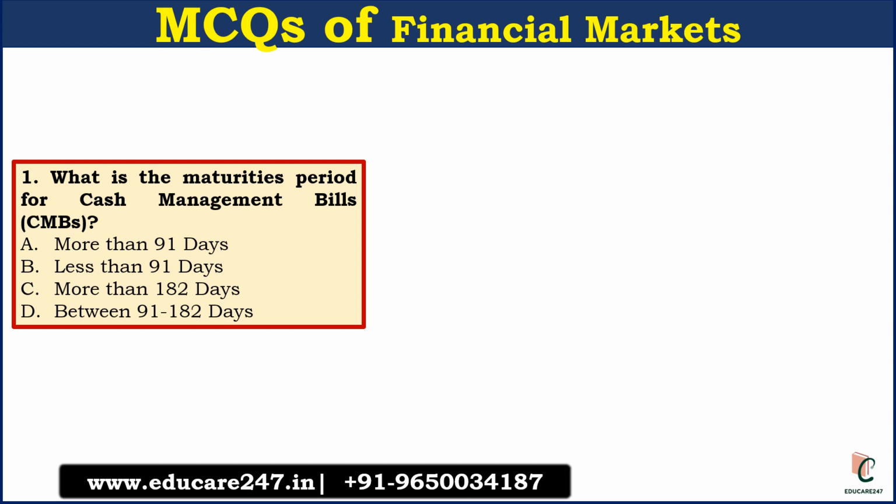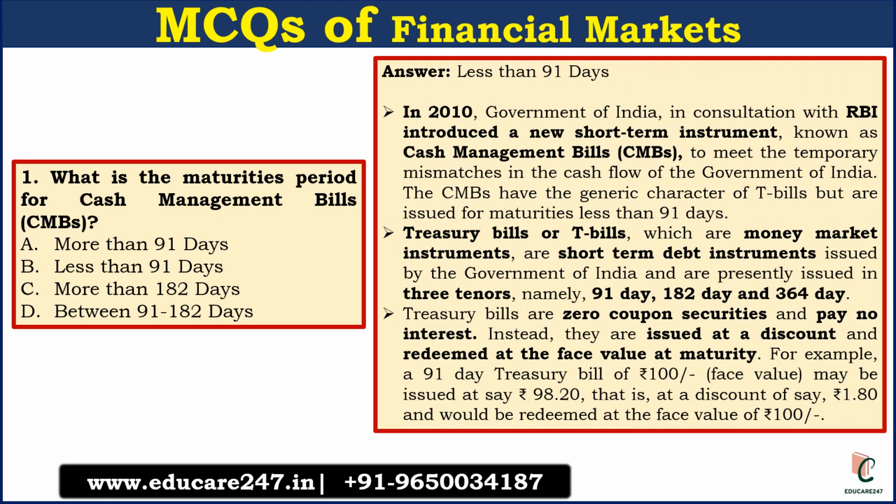The first question of financial markets is, what is the maturity period for Cash Management Bills, CMBs? The answer is less than 91 days. A cash management bill is a money market instrument. It was introduced in 2010 by the Government of India in consultation with RBI. The aim of this bill is to meet the temporary mismatches in the cash flow of the Government of India.